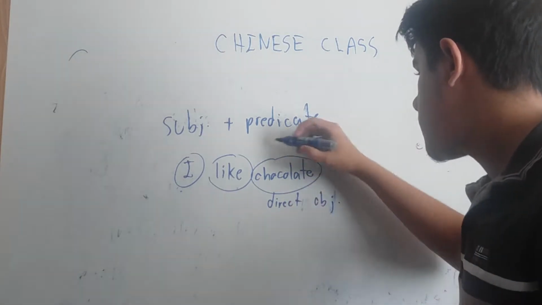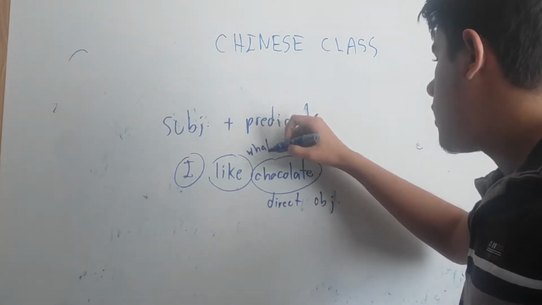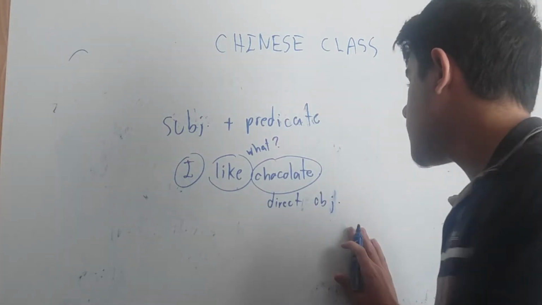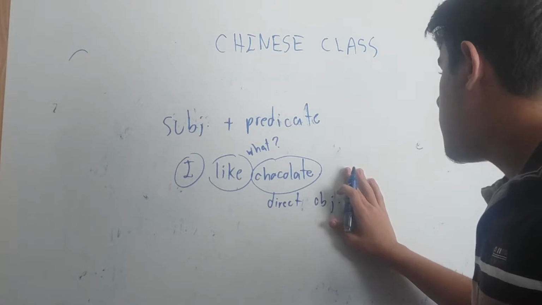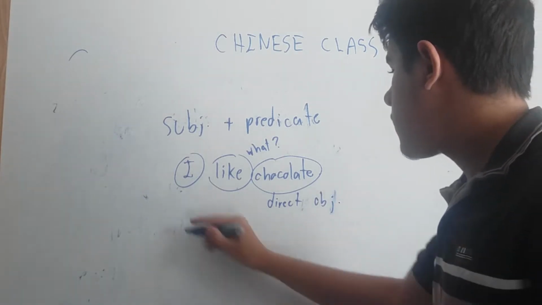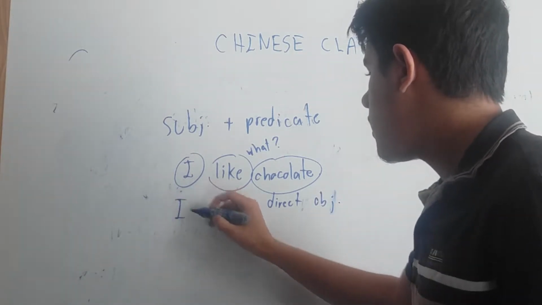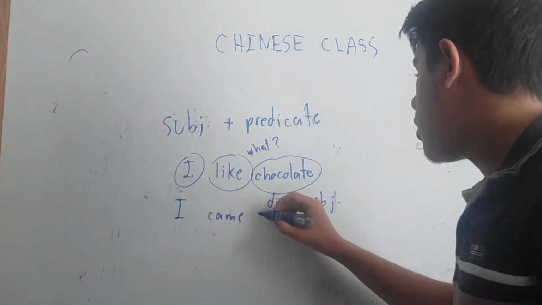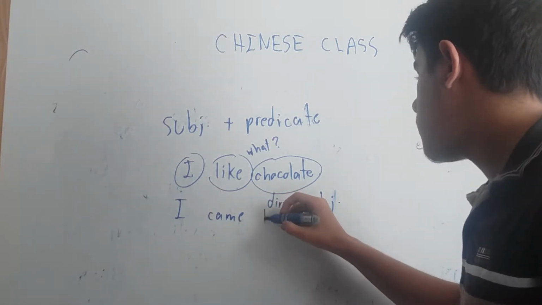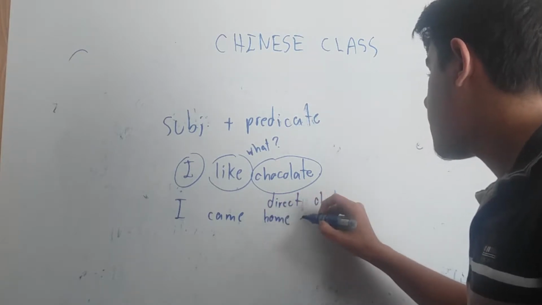If I say, I like what? Chocolate. So it's the direct object. I like chocolate, and so I could say another phrase, like, I came home yesterday.